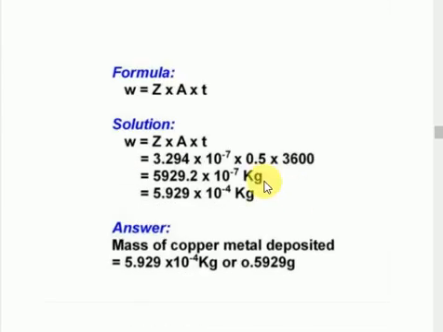The weight of substance deposited on the electrode is directly proportional to the electrochemical equivalent, the current in amperes, and the time t in seconds. The Z value is given, the current is given, and the time is given. So this much amount of substance, about 5.29 times 10 to the power minus 4 kg, will be deposited.